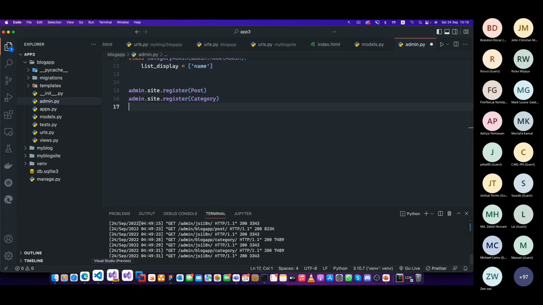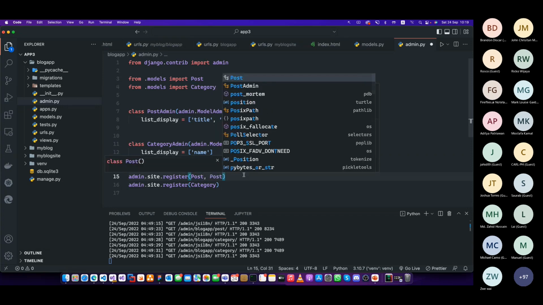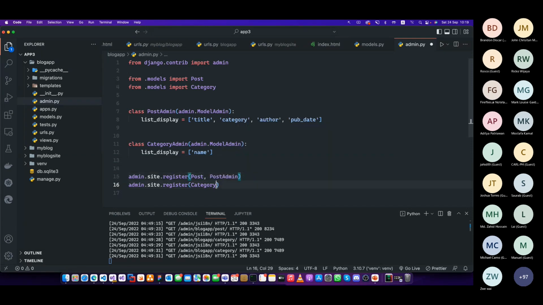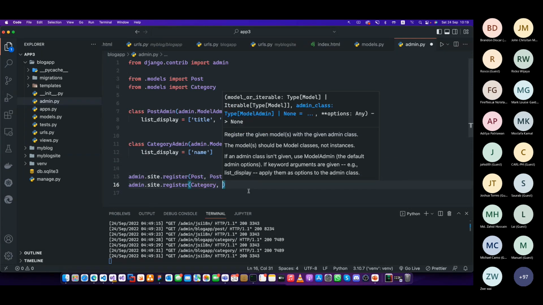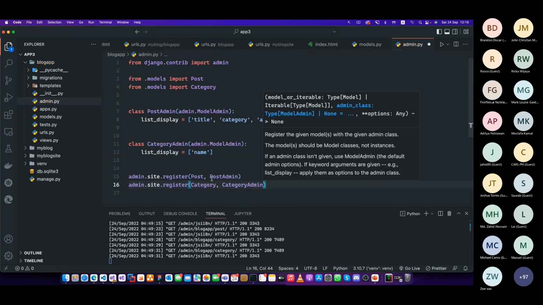Next step will be to list these things. You have to create another model inside the admin saying, these are the fields I'm going to pick up to display. And then you have to say again, post admin, and you have to say category admin. Right, you save it.